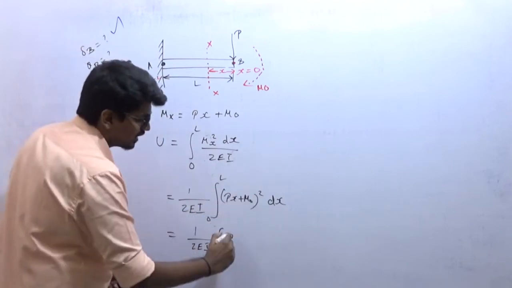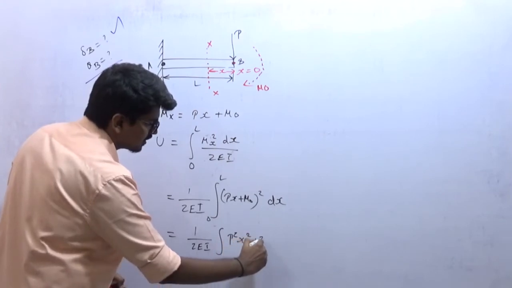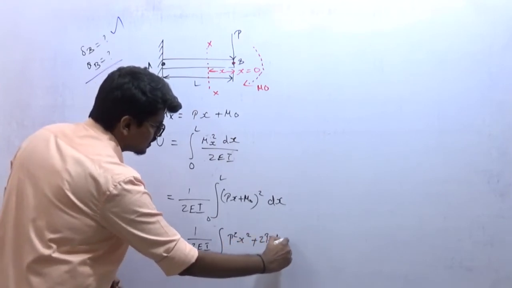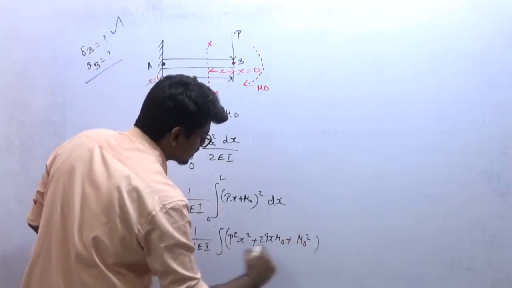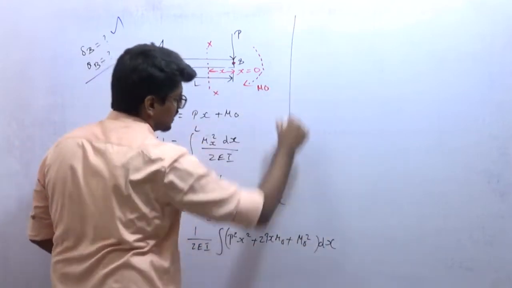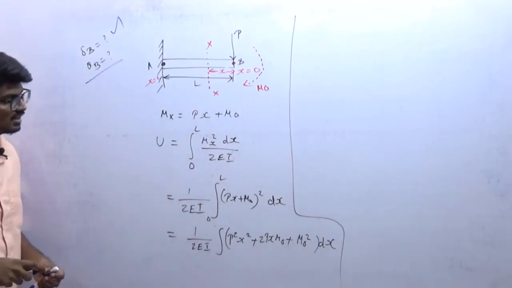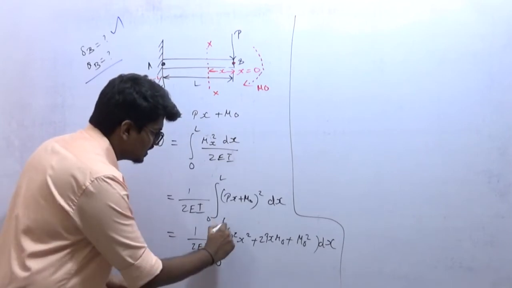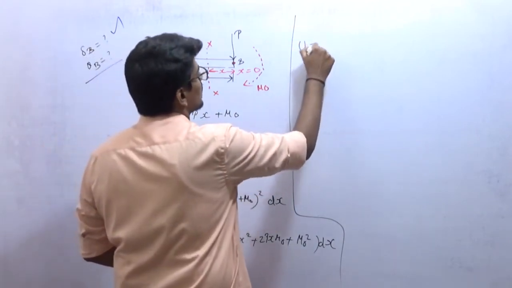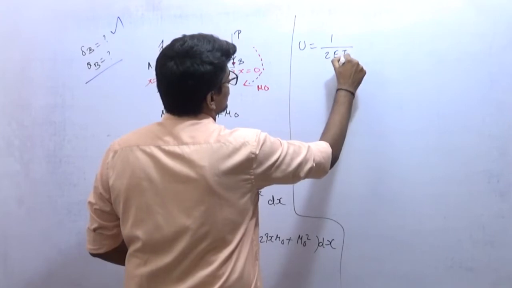So (Px plus M naught) square will be P square x square plus 2 times Px M naught plus M naught square, dx. Okay, I hope it is fine. Now integrate it with respect to x, and the limits are 0 to L. So U will be equal to 1 by 2EI.